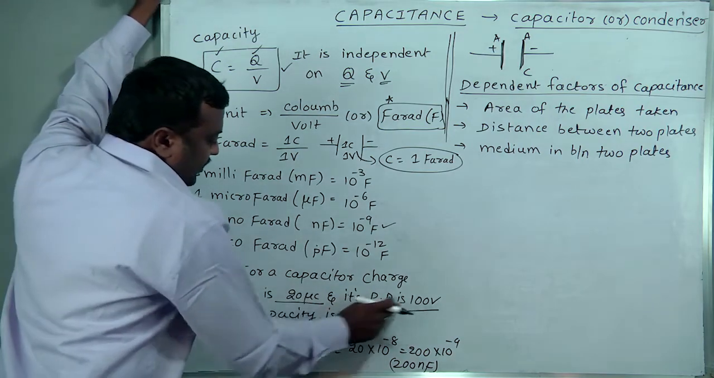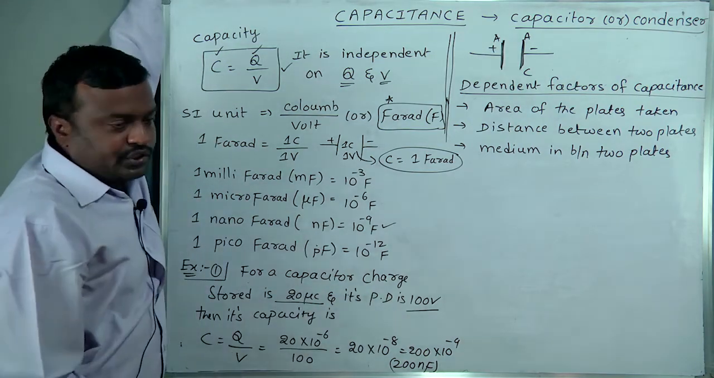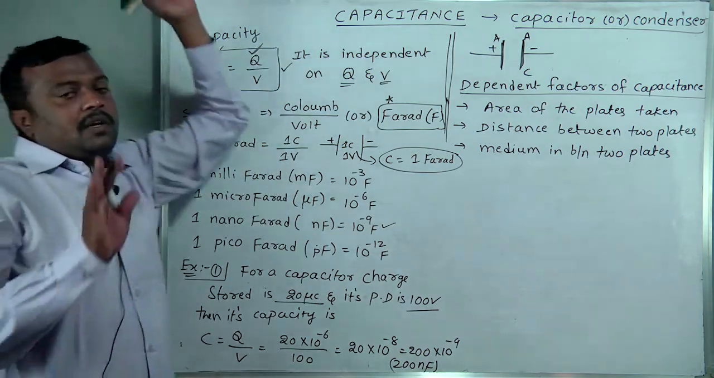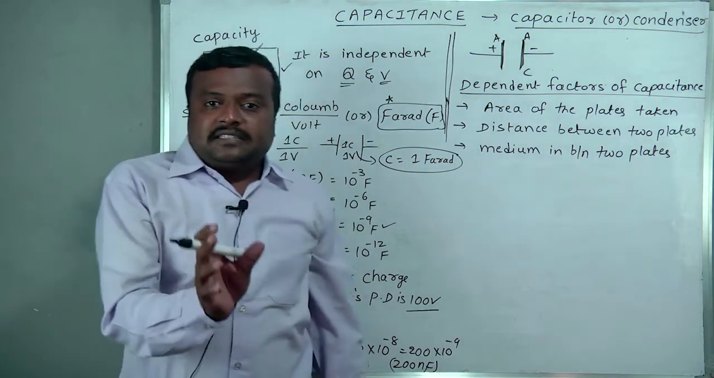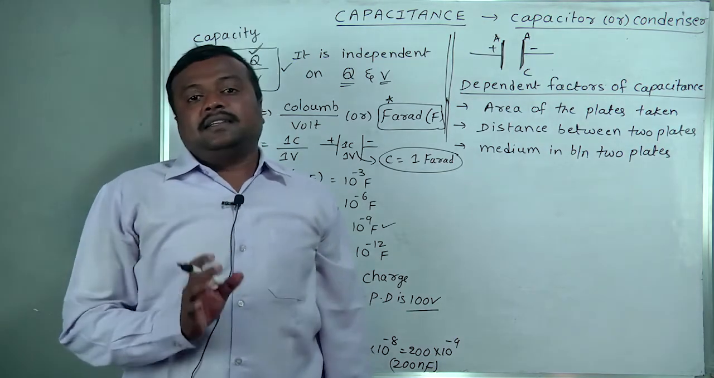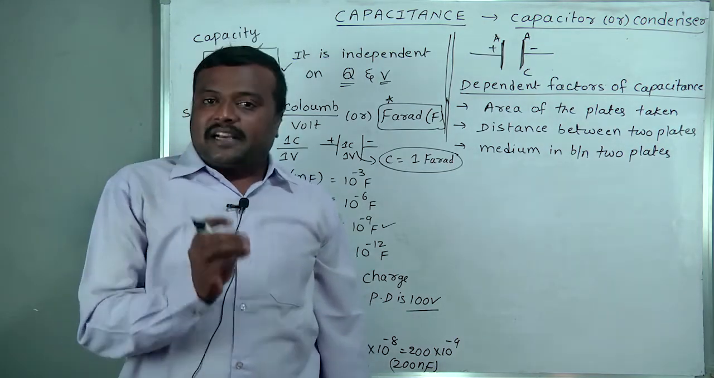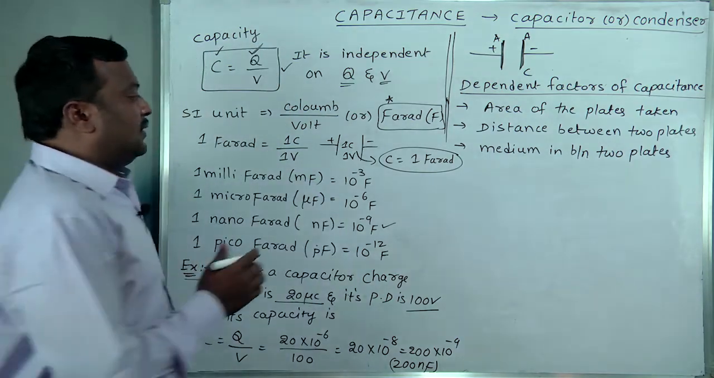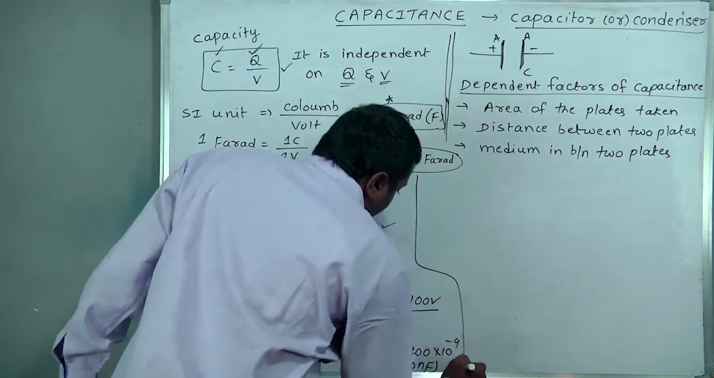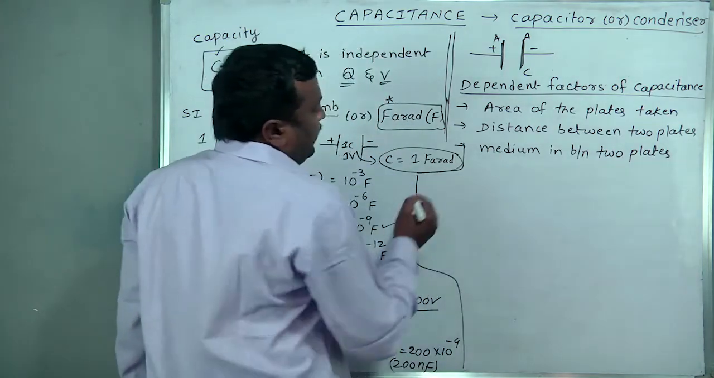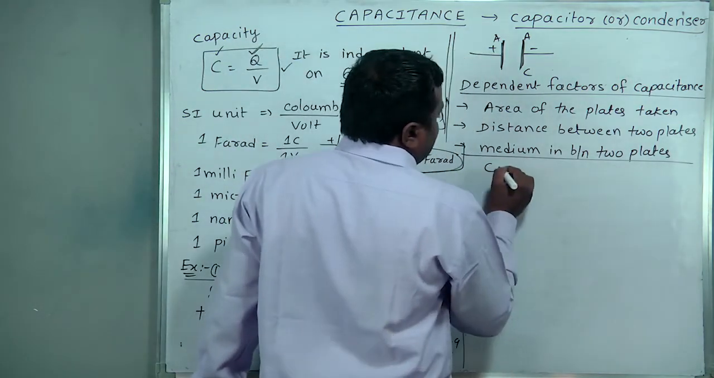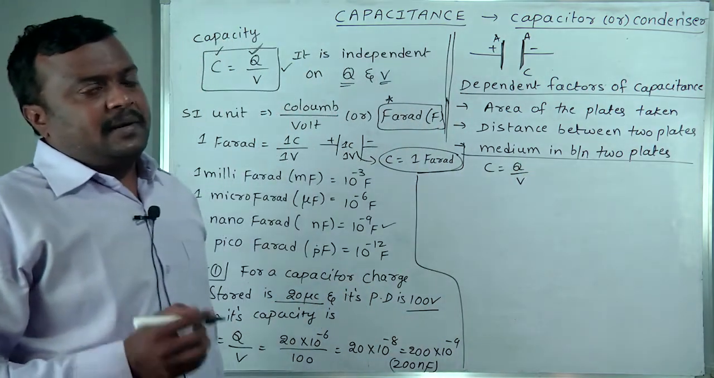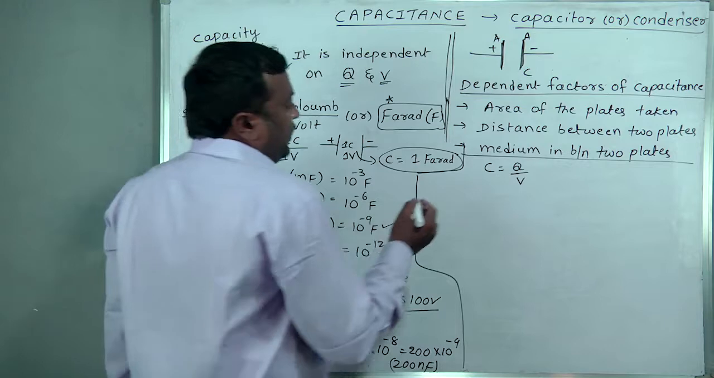If any one of the terms is not given in the question, then we should find it by using this fundamental formula. Remember once again, capacitance or capacity is the property. Capacitor or condenser is a device. Got it? Right. From the basic fundamental formula, capacity C is equal to Q by V.